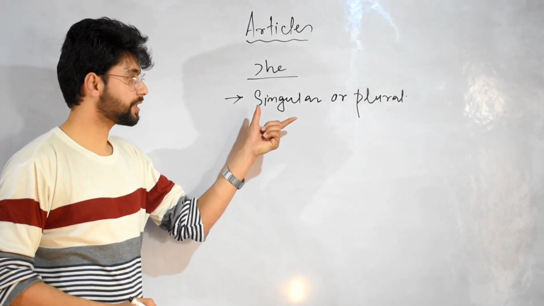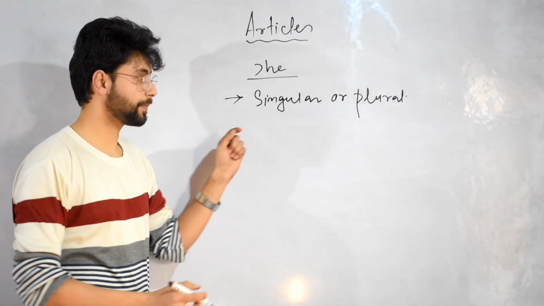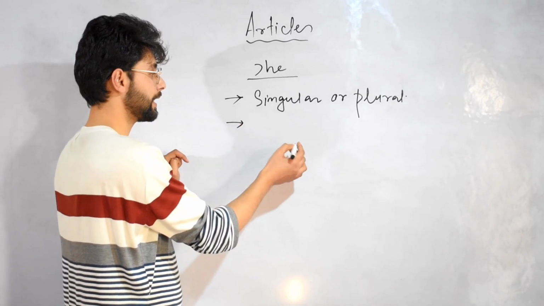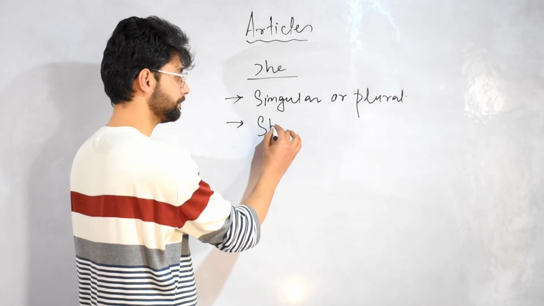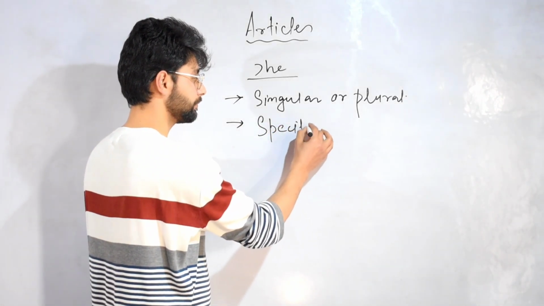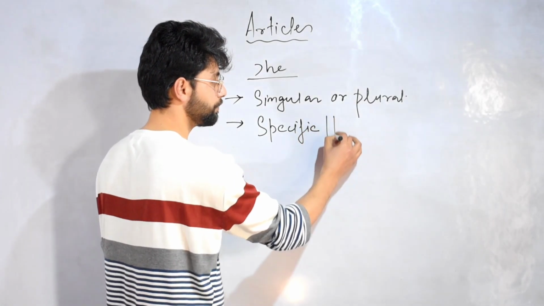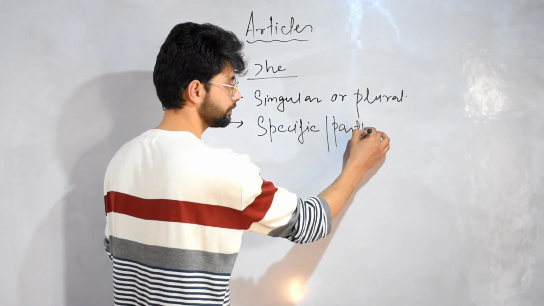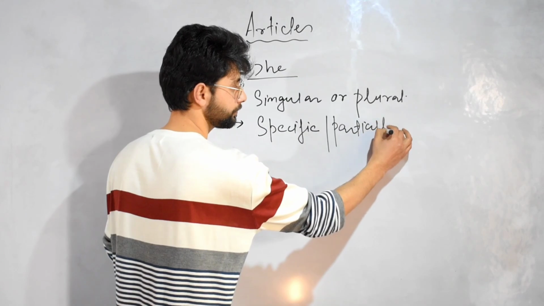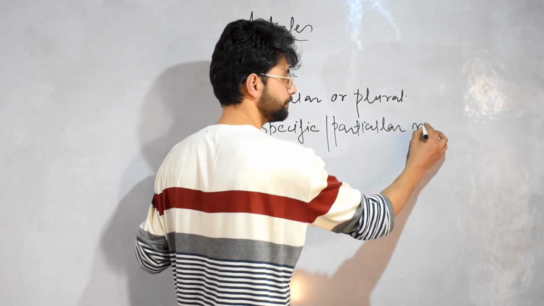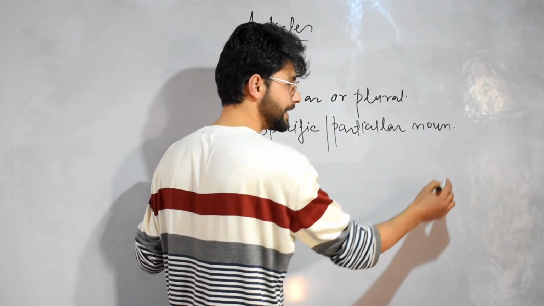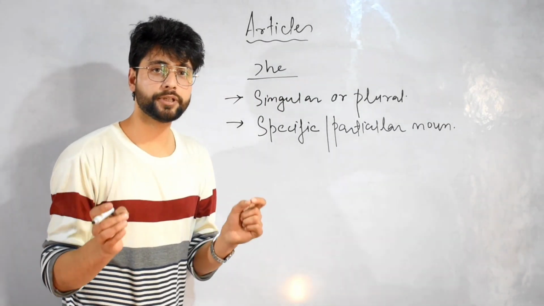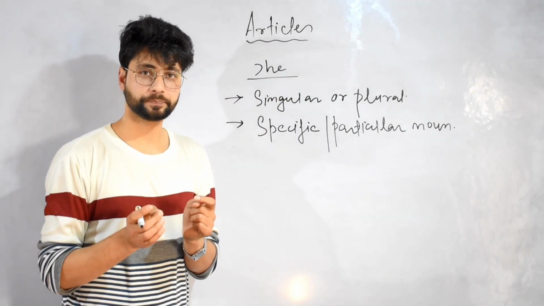It's used for both singular as well as plural. Second thing, it's used for a specific or particular noun, or we can say an already mentioned noun.